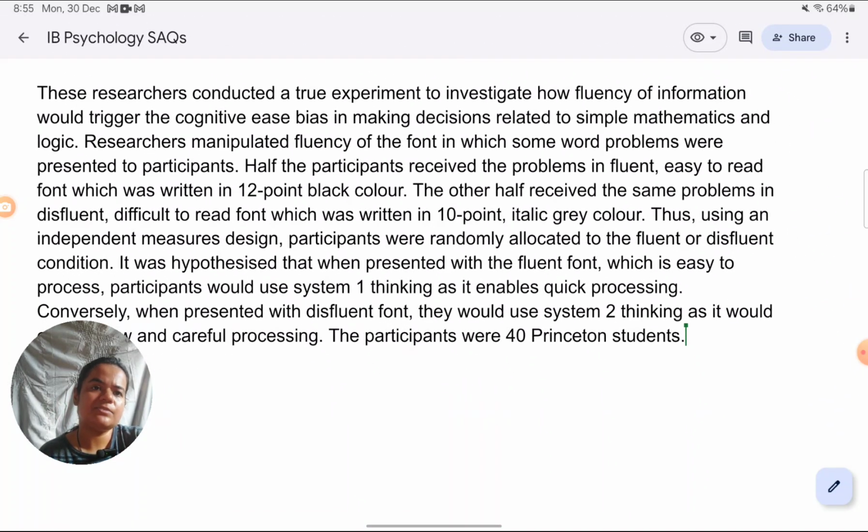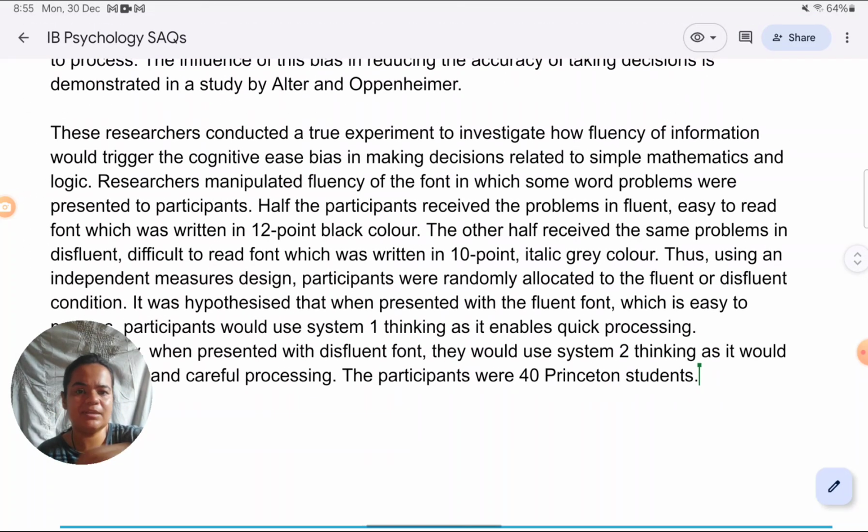When you write your answer, if one or two of these features is not there, that's okay. But just how you can think about it is this is an experiment. What are the key things in an experiment? That's why it's so important to know your research methods well.